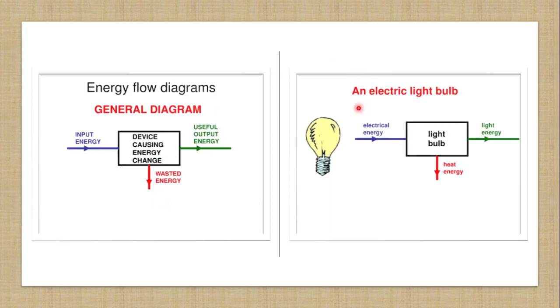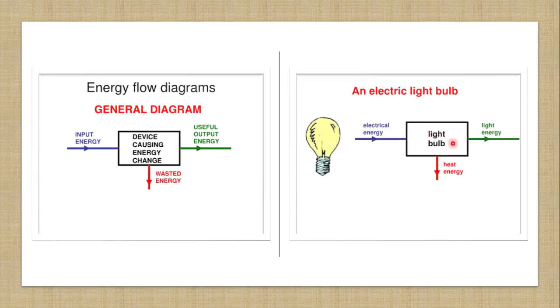How? See the example. In an electric light bulb, which energy transformation occurs? Electrical energy is the input energy. So we will label here the name of energy, that is the electrical energy that this electrical device or electric bulb uses up.